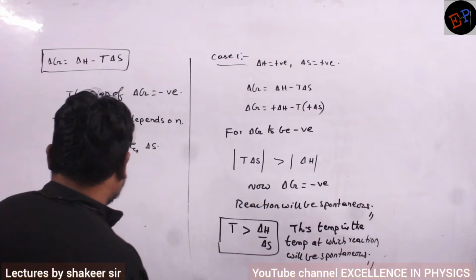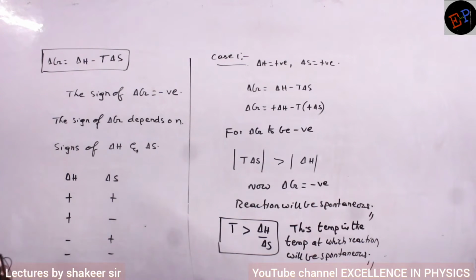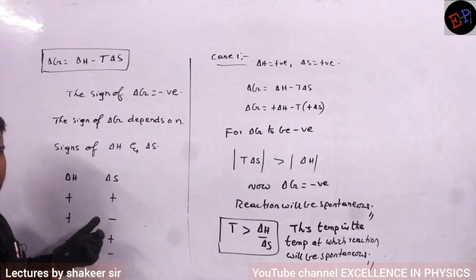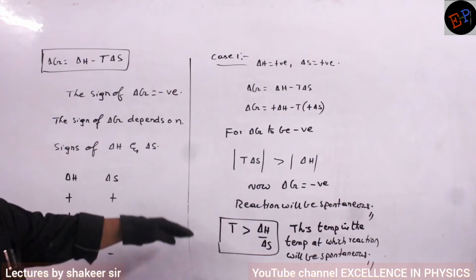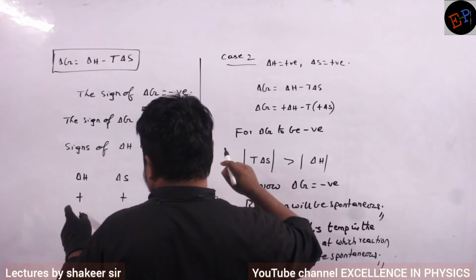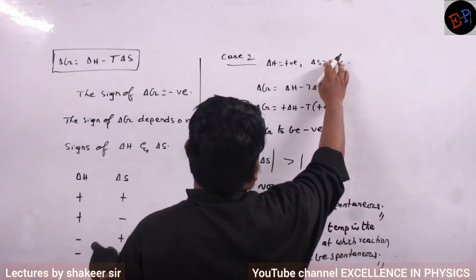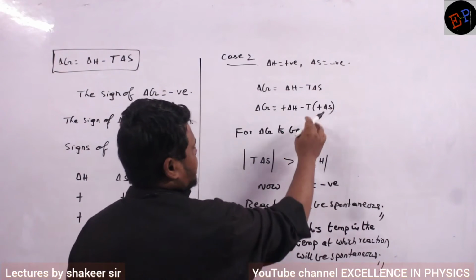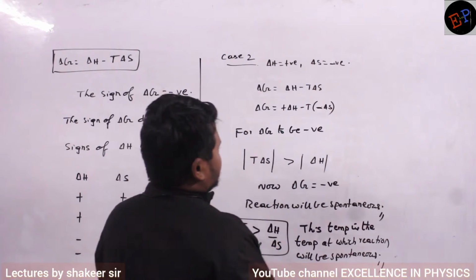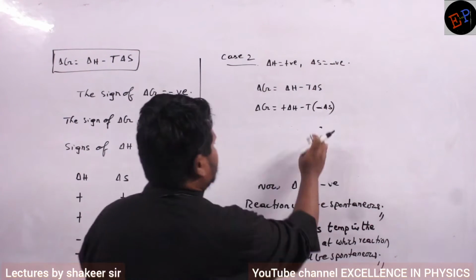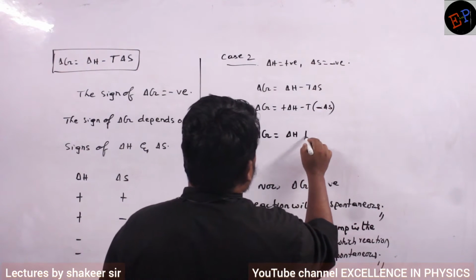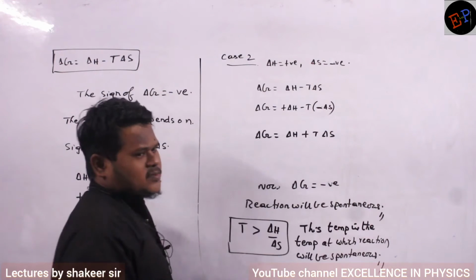Clear? Now let us try to apply the second case. Second case is what? Delta H is positive and delta S is negative. Are you able to understand me? Come on, first make a note up to here. Delta H is positive, delta S is negative. So here I have to write the negative value. What is the total answer I will get here? I will get delta G is equal to delta H plus T into delta S. This is what I get.